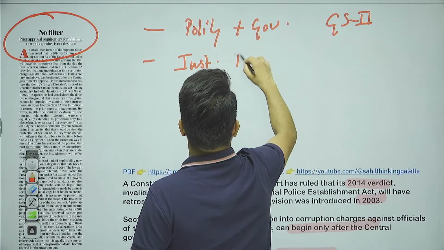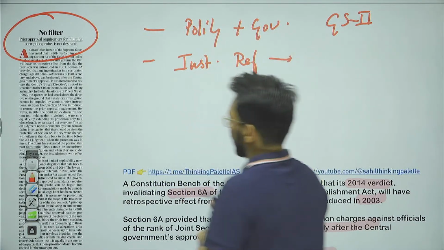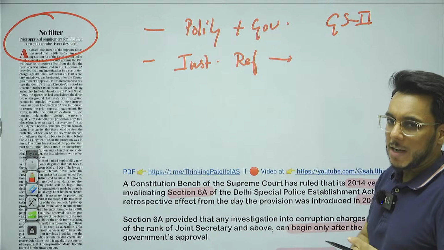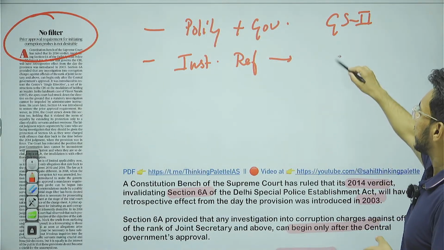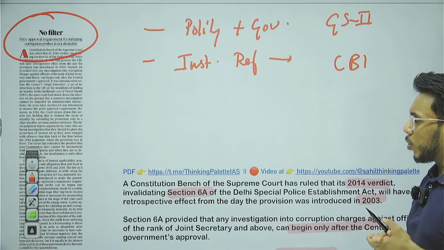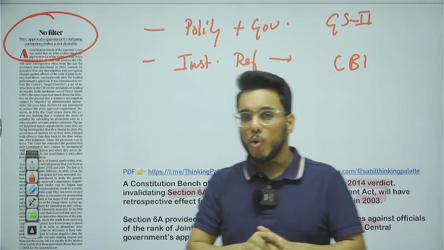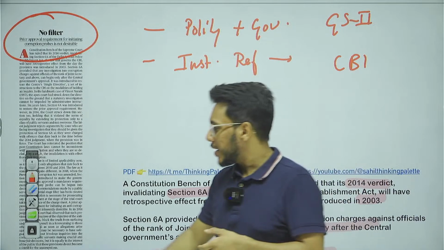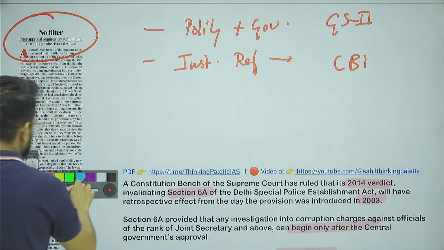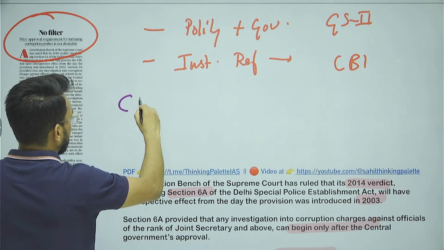Institutional reforms, we can take this article. Which institution are we going to talk about? CBI. First of all, let me give you some basic background information, though we have discussed it yesterday also.